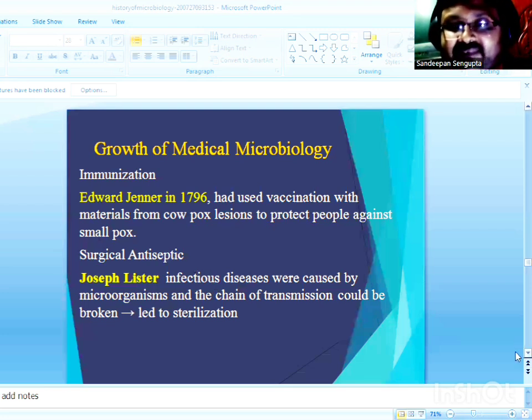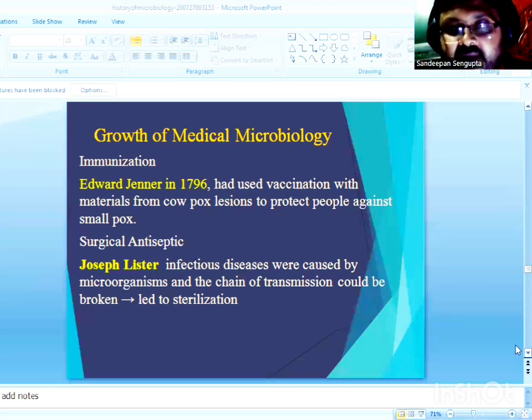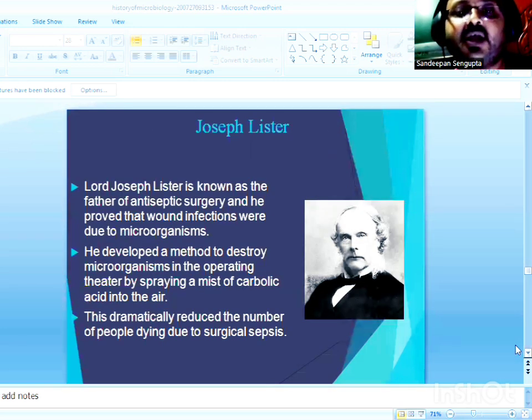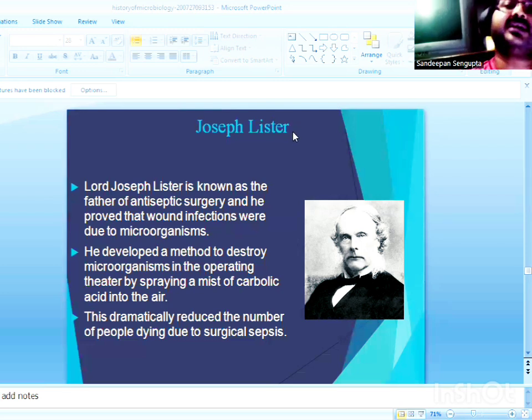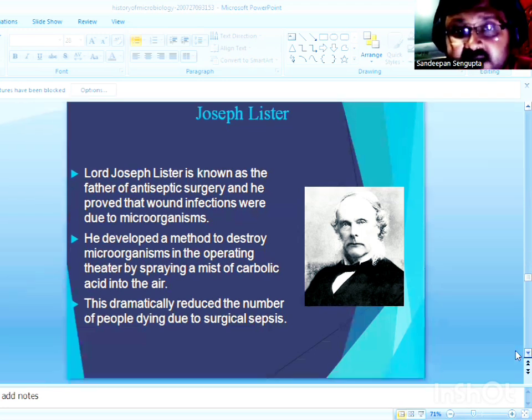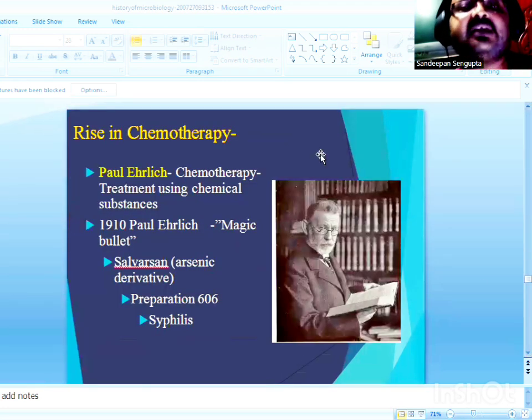The last development that took place in the golden era of microbiology was in the field of chemotherapy. Now, the slide shows the developments, that is, the contributions of Lord Joseph Lister, who popularized the use of physical and chemical agents for the purpose of sterilization and is regarded as the father of antiseptic surgery. Now, the last development in the era of modern microbiology took place in the field of chemotherapy.